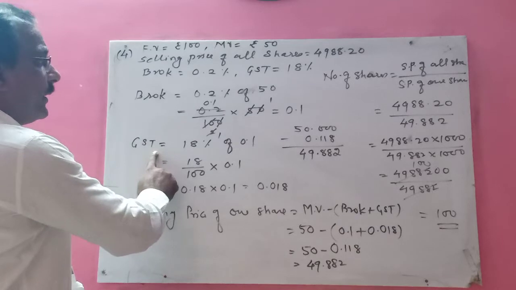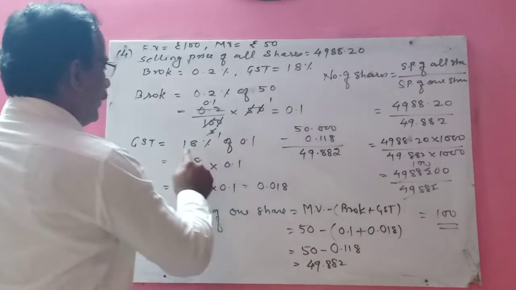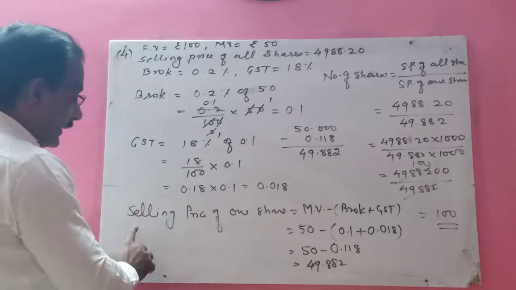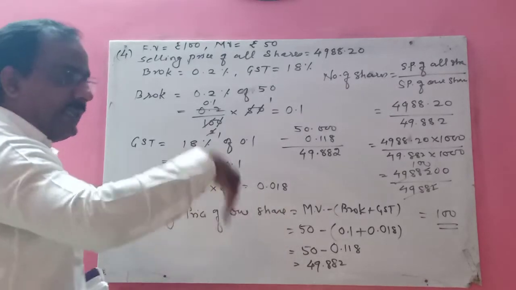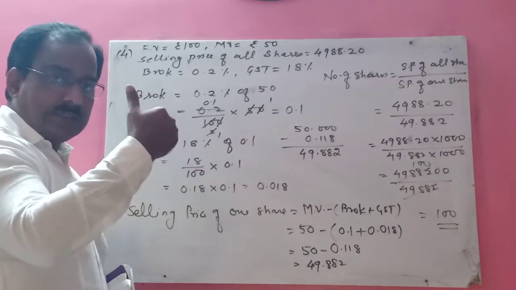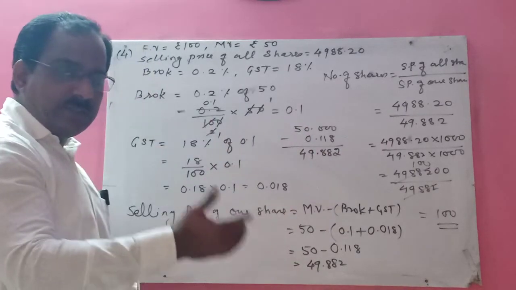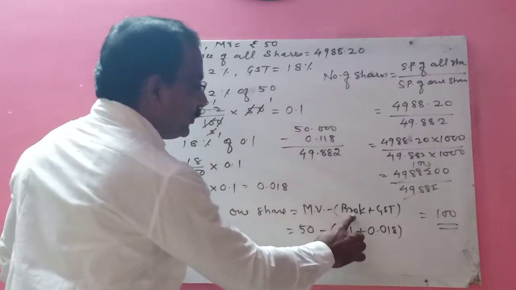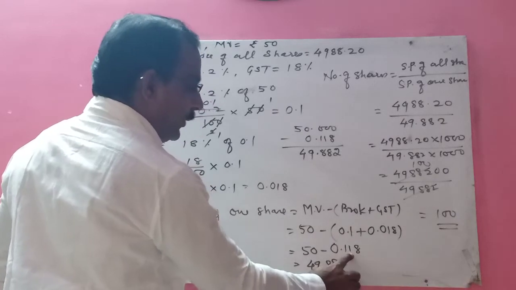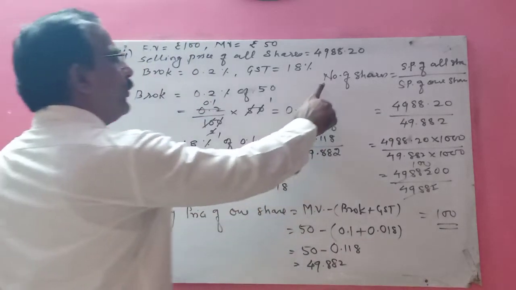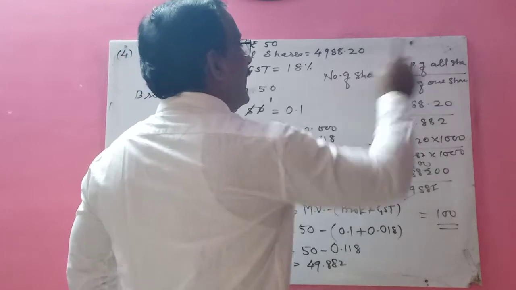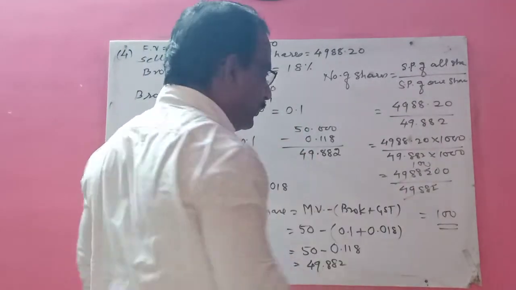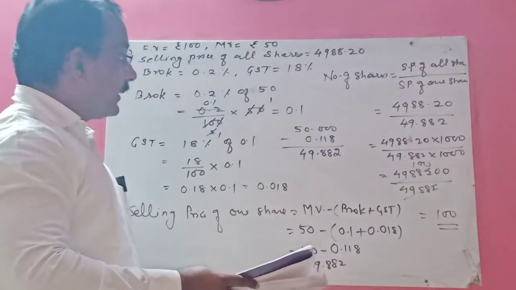Then GST is on the brokerage, so 18% of 0.1 is 0.018. Then find the selling price of one share. Since Srimati Desai is selling the share, you have to subtract this brokerage and GST. So it is 0.118. To find the number of shares, it is the selling price of all the shares upon the selling price of one share. Like this you will get your number of shares.